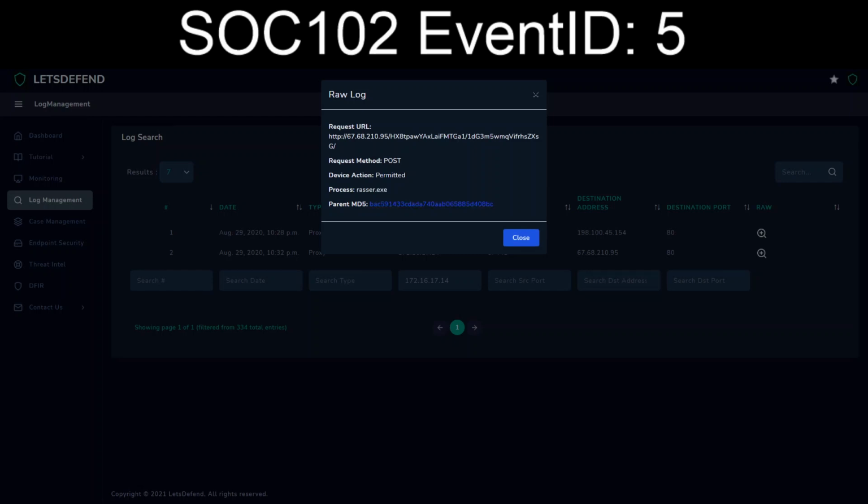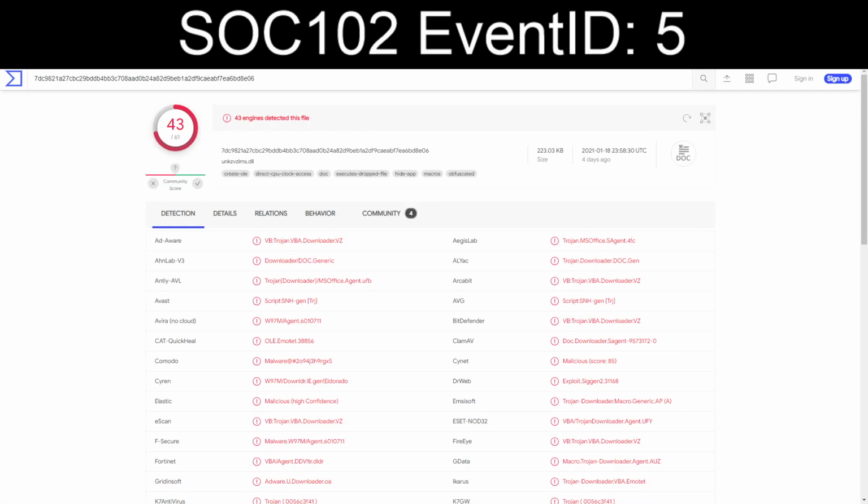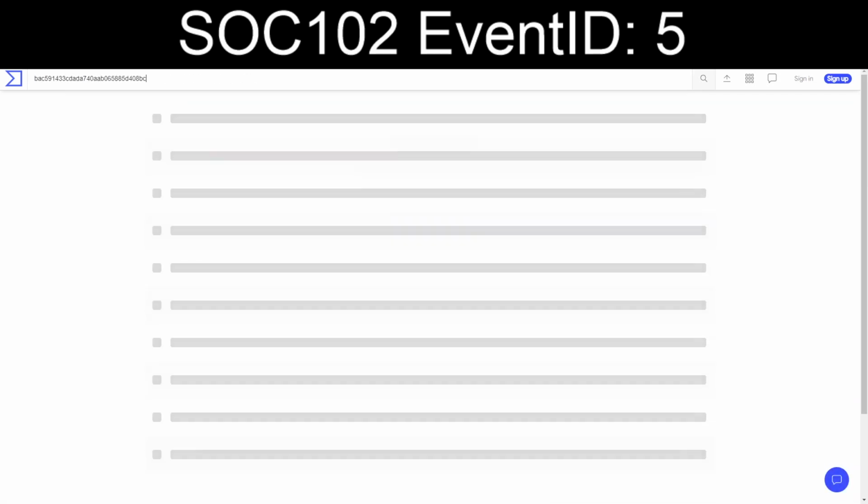I have never seen Razor as any sort of legitimate executable on a system. So this is obviously going to be Emotet.